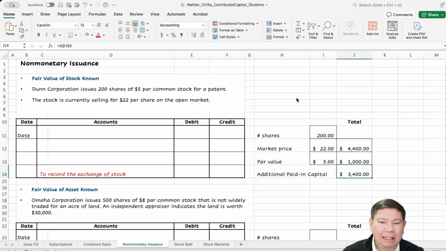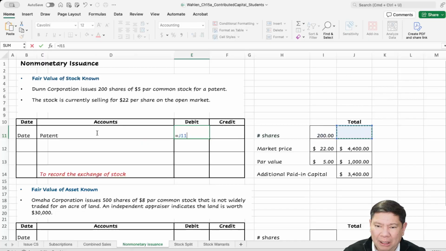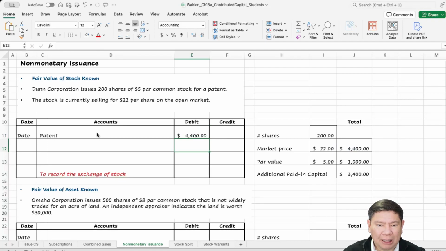So the question is, what is the value of the patent? Because we have the information about the fair value of the stock, that's what we are going to use. So the patent is going to be reported at the market price of those 200 shares, $4,400.